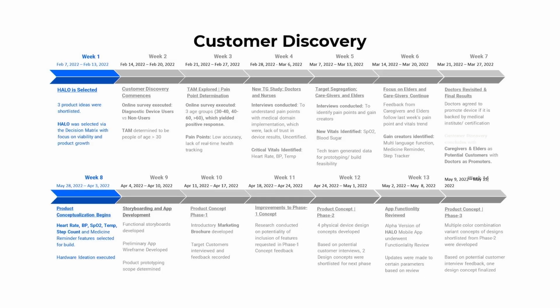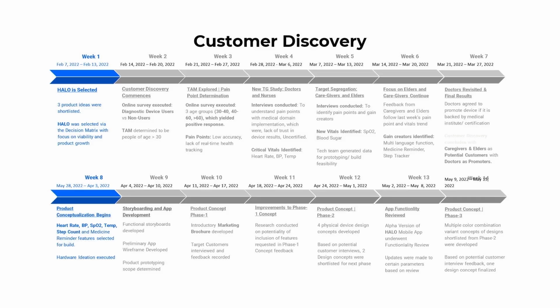Then the target segregation. So they also started looking at the caregivers and elders. They did some interviews to gather the pain points and gain creators from them. Typically what they found out was new vitals were identified, like SpO2 and blood sugar, which were of importance in the elderly population. The technology team generated data for prototyping and building feasibility.